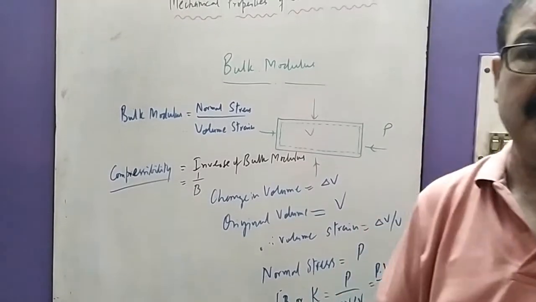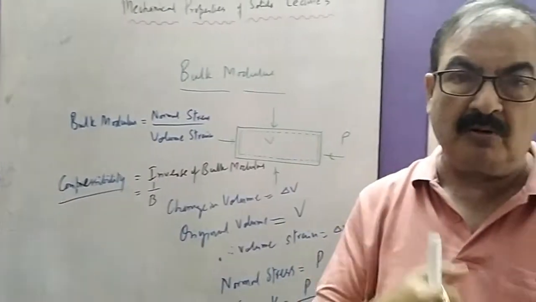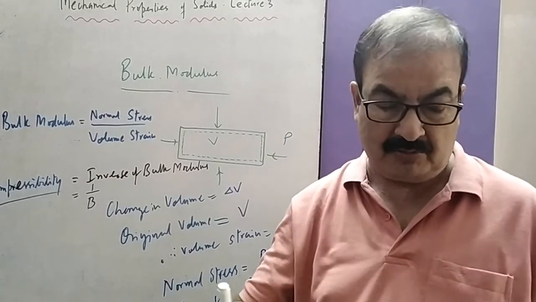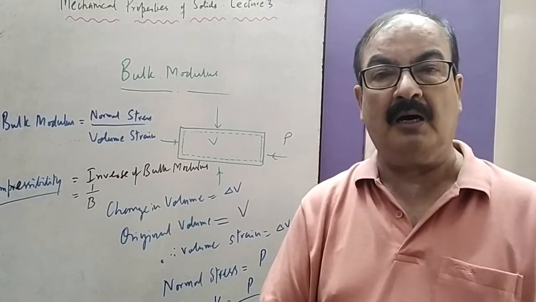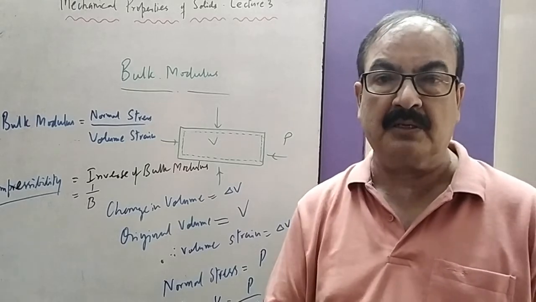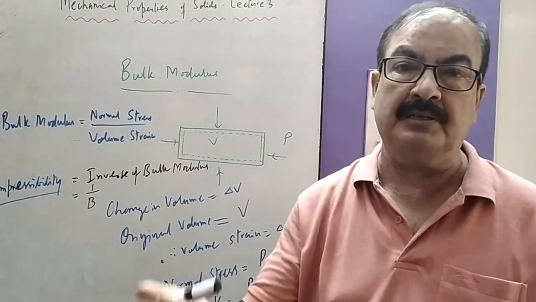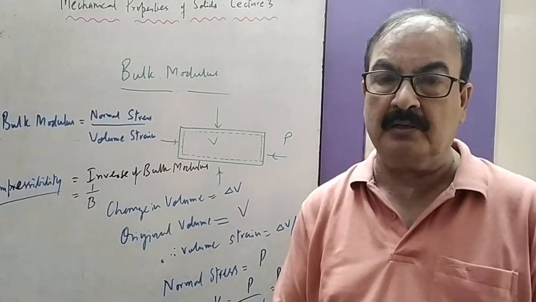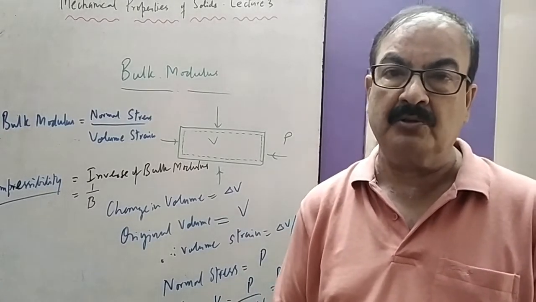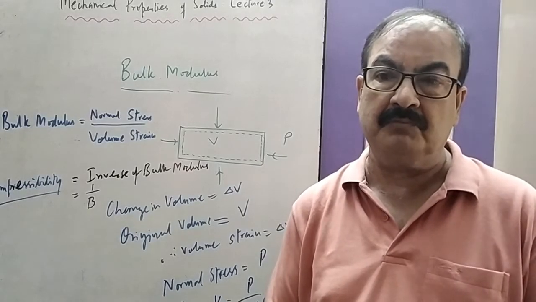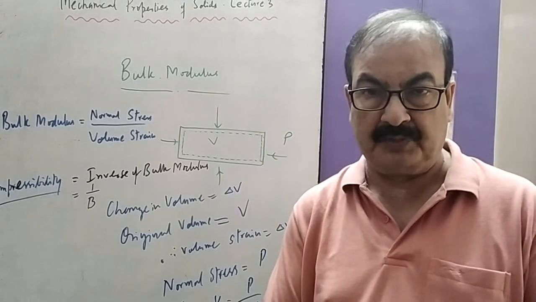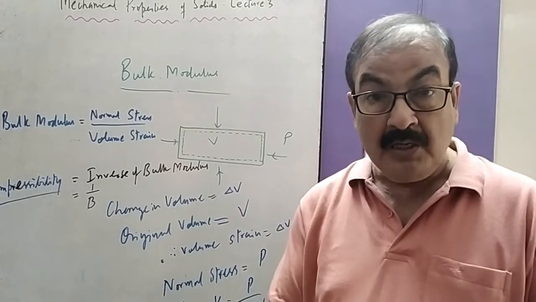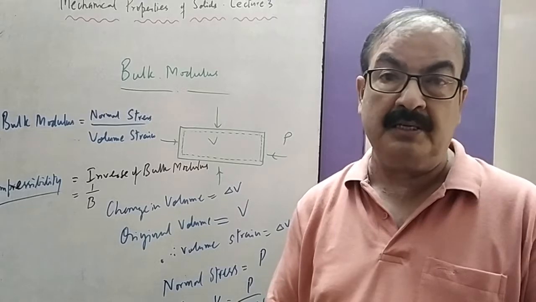a given solid is compressible. How much can we compress it? Take a sponge, press it like this, it compresses a lot. If anybody asks you which is more elastic, water or air, neither water is solid nor air is solid, but remember our answer is water.